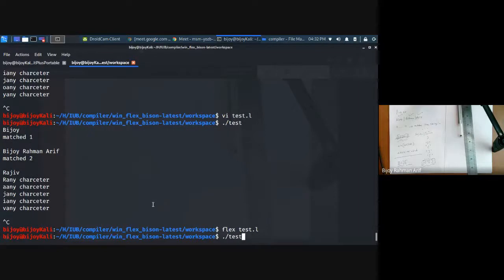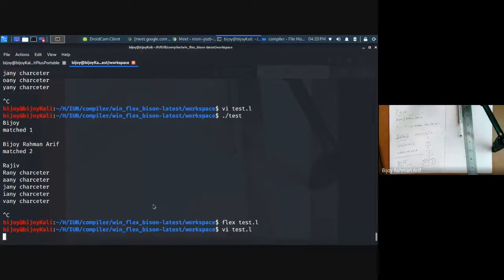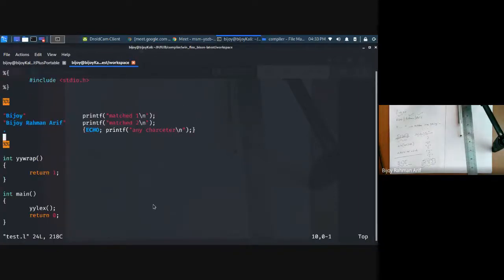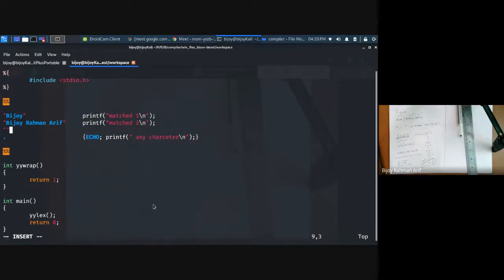Let's make it more flexible. For example, let's say I have 1101, and printf matched 3.